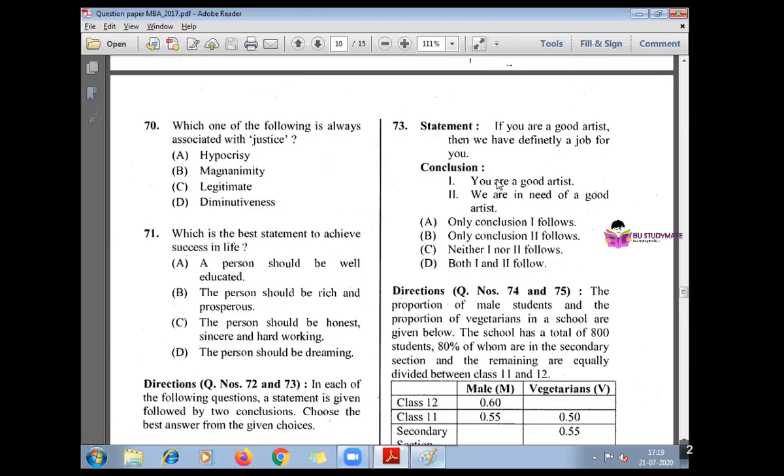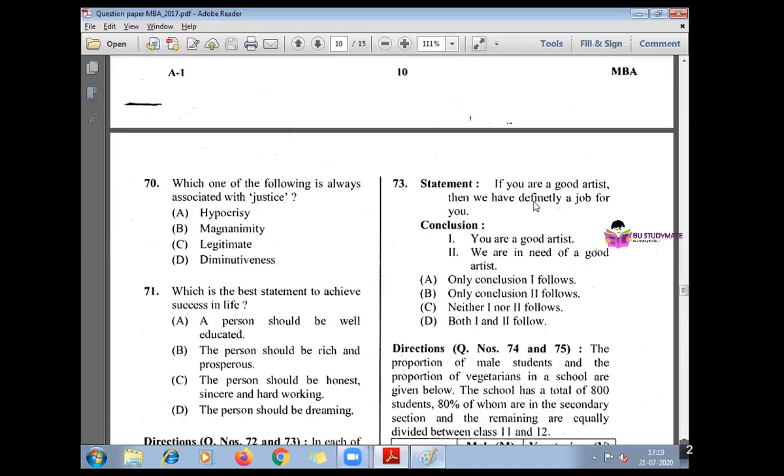If you are a good artist, then we have a job for you. It is a conditional statement. If you are a good artist, then you have a job. If you are not an artist, we don't have a job. That is the statement. That means what is the conclusion? They are telling you are a good artist.